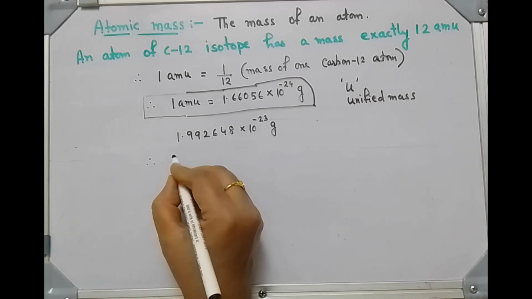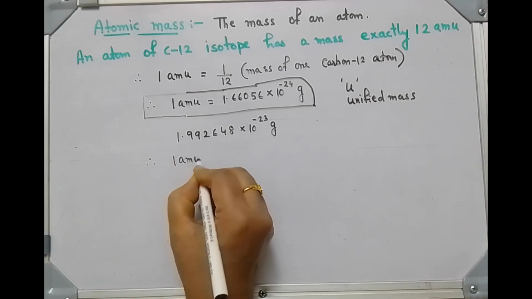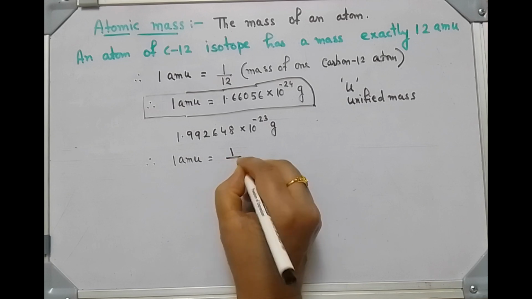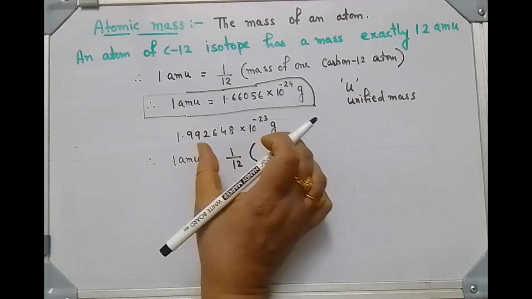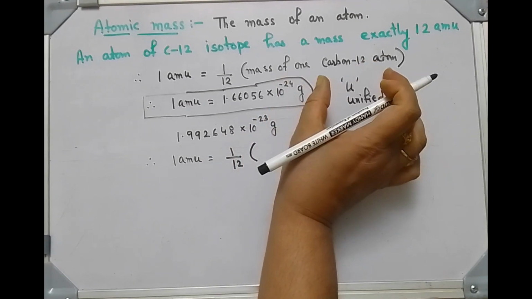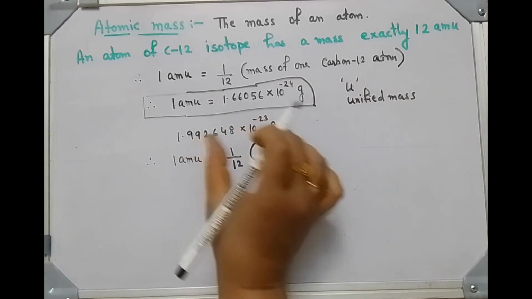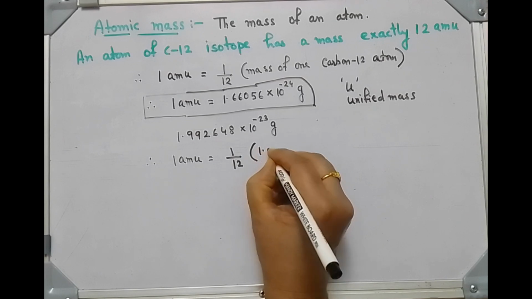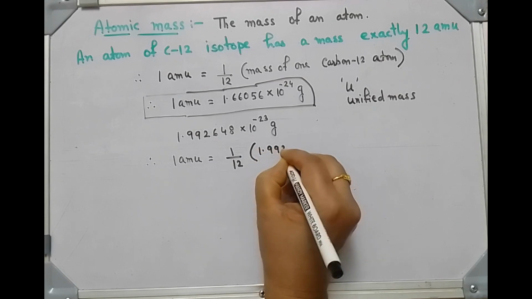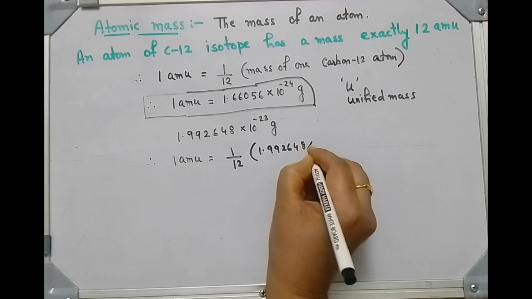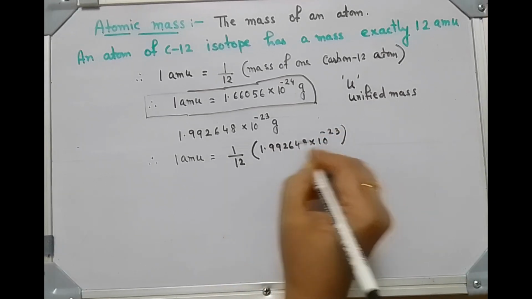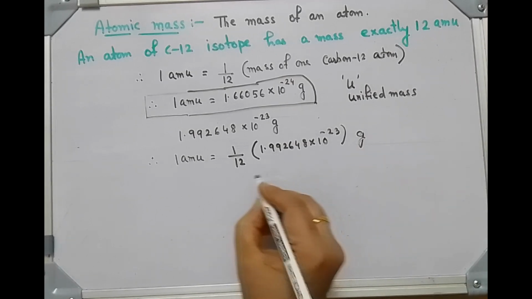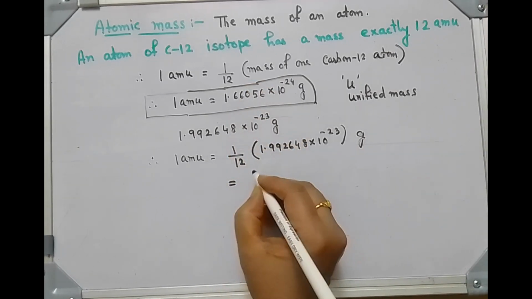Therefore, 1 AMU is equal to 1/12 into this one, because the mass of one carbon 12 atom is this. So 1/12 of that, this much gram. So if you calculate, you will get this value.